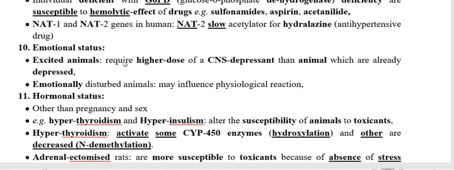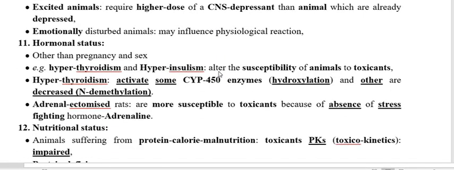Take the example, if an animal is excited and you are using a CNS depressant, you have to use a higher concentration to produce the depression action as compared to the normal animal. So this is about the emotional status.